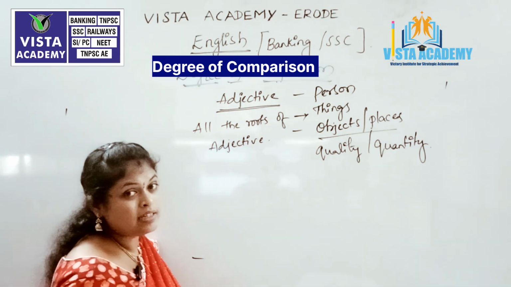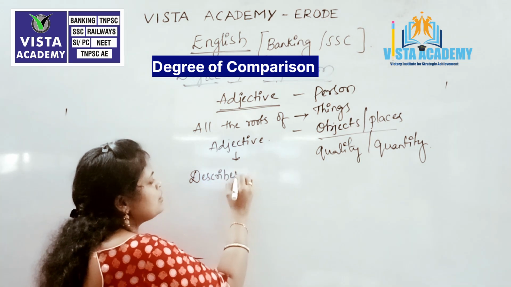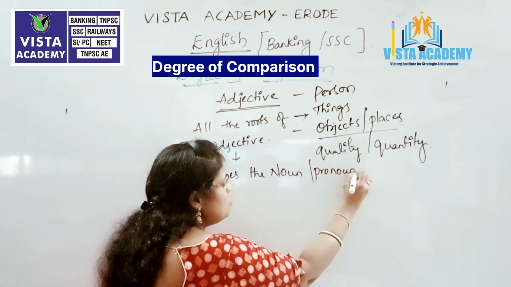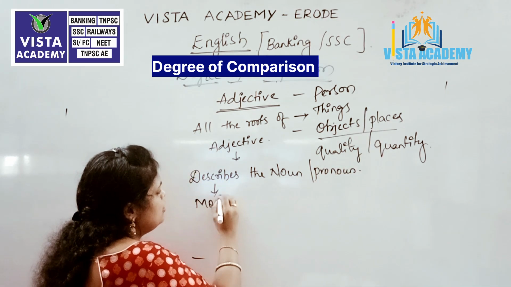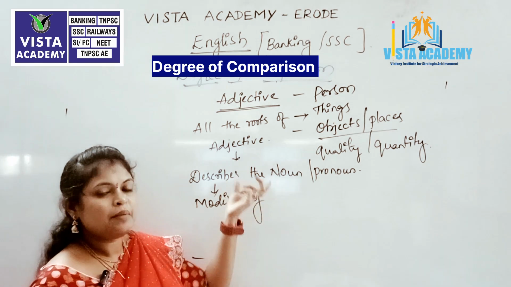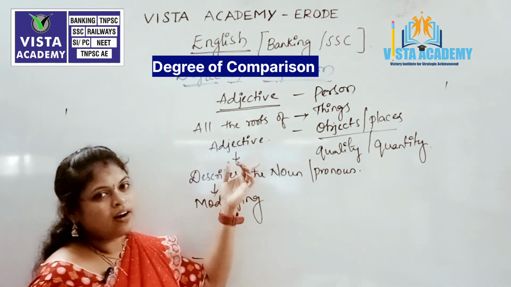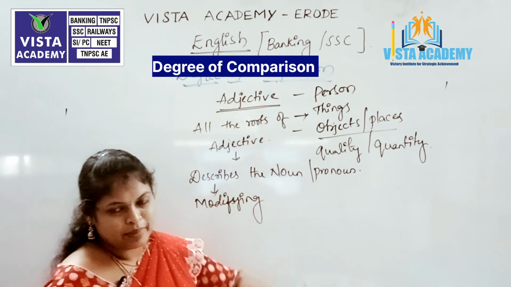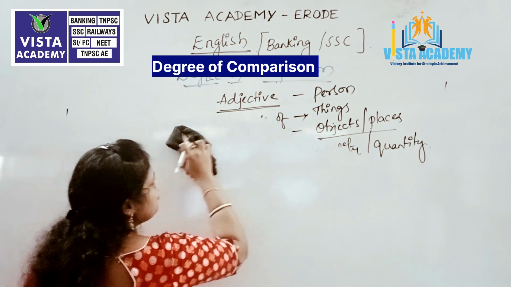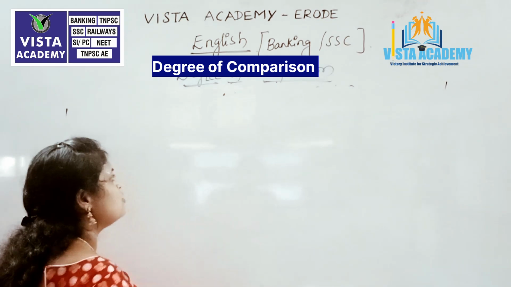For example, what do you mean by adjective? Adjective is nothing but a word that describes the noun or pronoun. It modifies the noun and pronoun, and we are describing that particular word to that particular noun or else pronoun, right? So this is nothing but called as adjective of comparison or else degree of comparison. If we go into the depth of this particular degree of comparison, let us see how we are going to write degree of comparisons in different types and also formats.